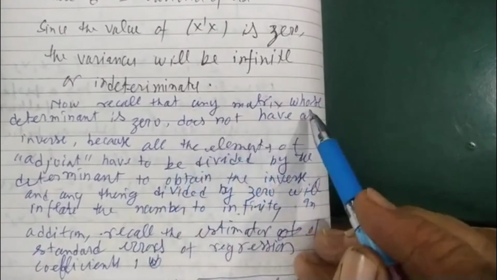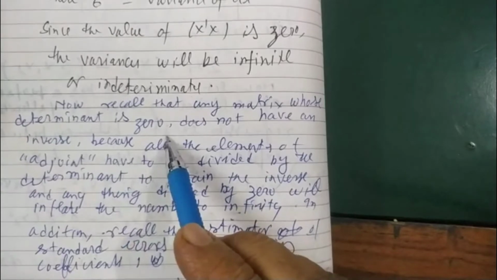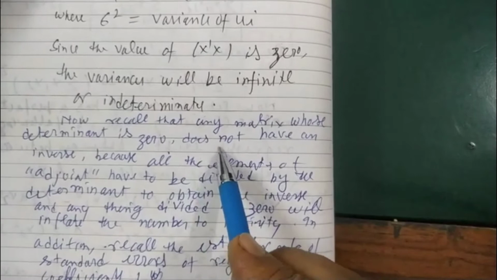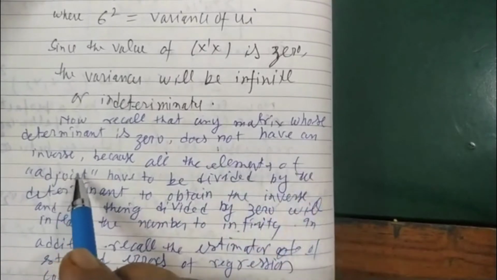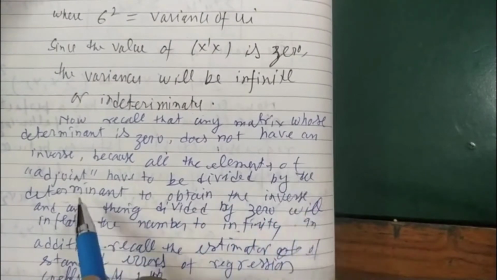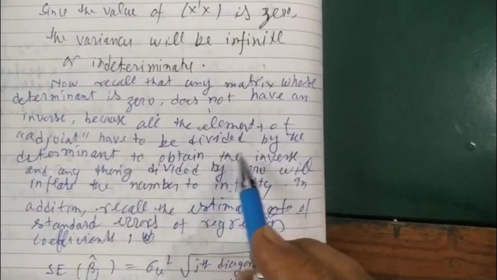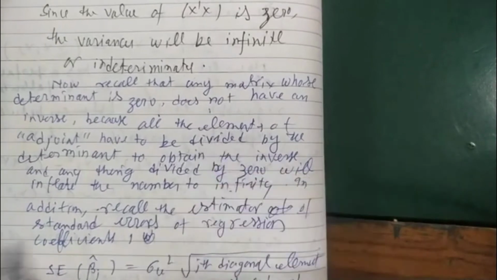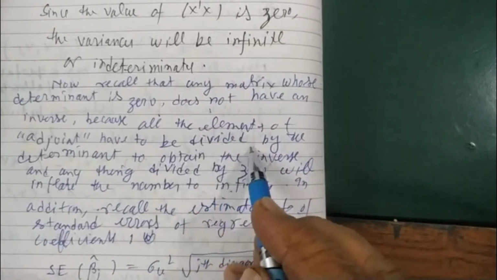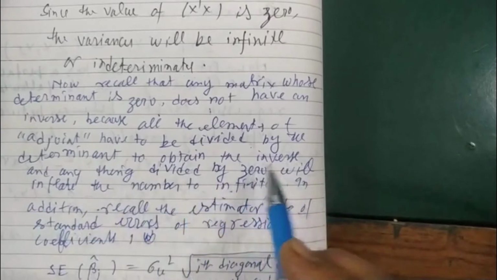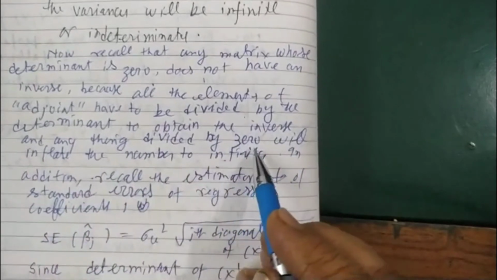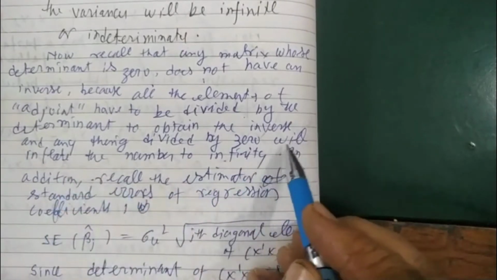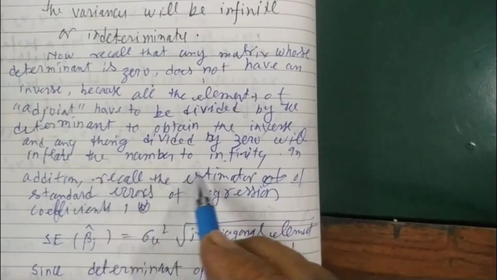Now recall that any matrix whose determinant is 0 does not have an inverse, because all the elements of the adjoint have to be divided by the determinant to obtain the inverse, and anything divided by 0 will be infinity.